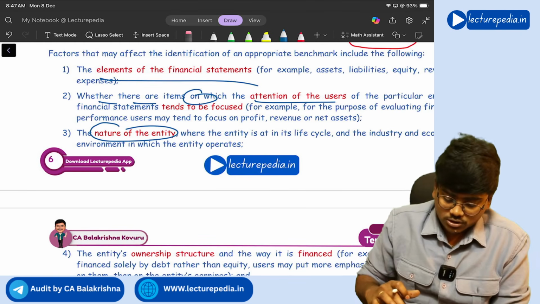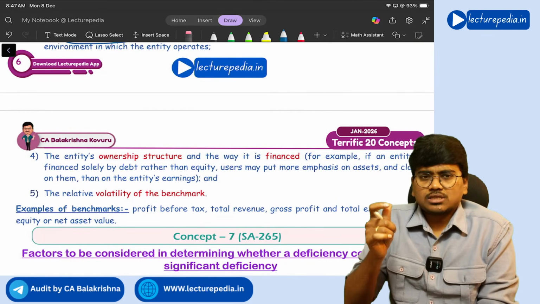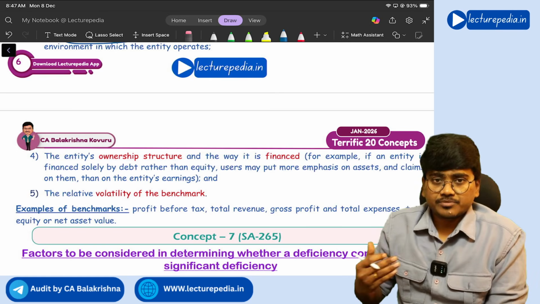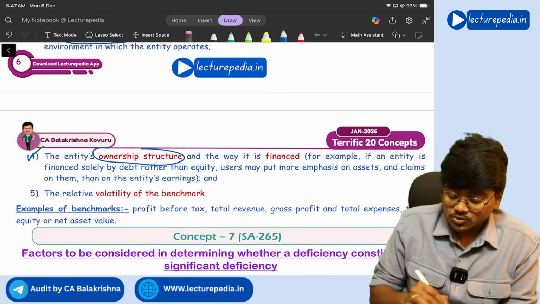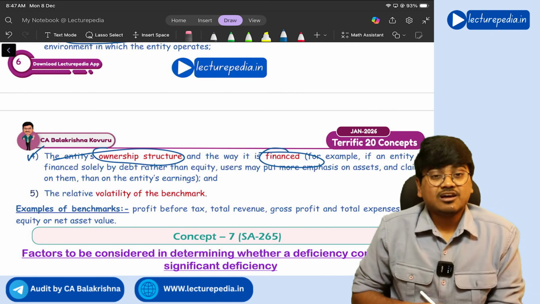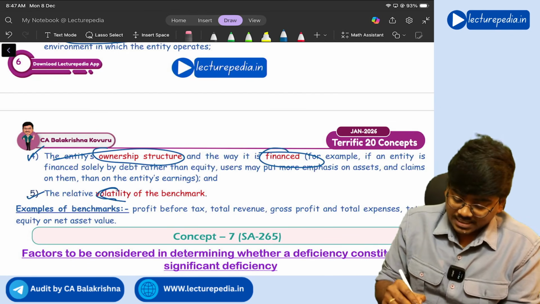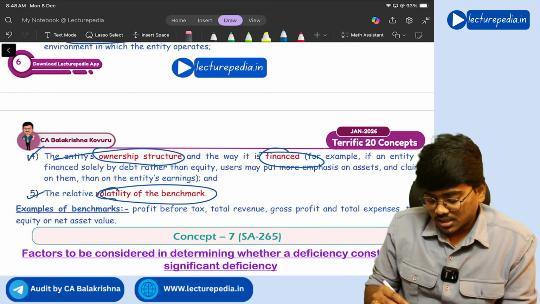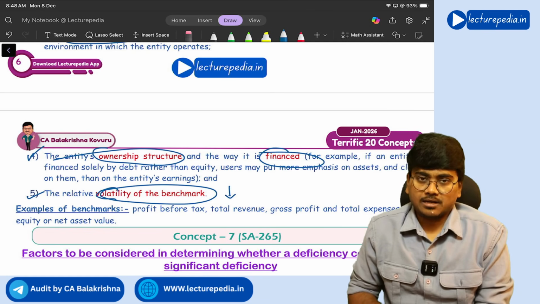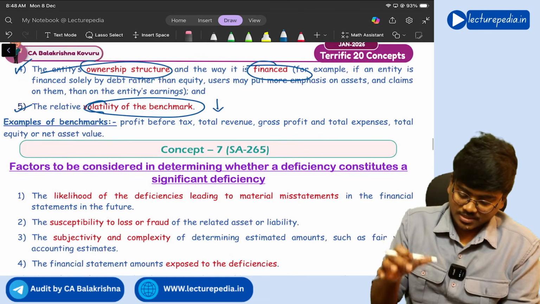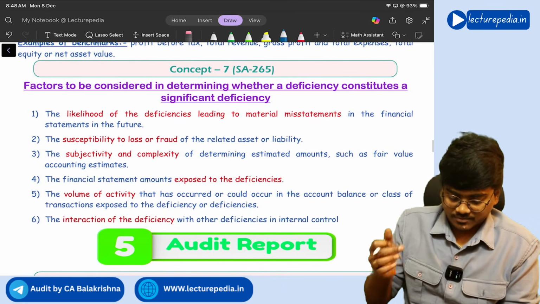So like this, based on the entity, the benchmark that you will take will be changing. Next, you should also consider entity's ownership structure and the way it is financed for selecting the benchmark, and the relative volatility of benchmark. So the benchmark should be less volatile. Understanding? Yes.